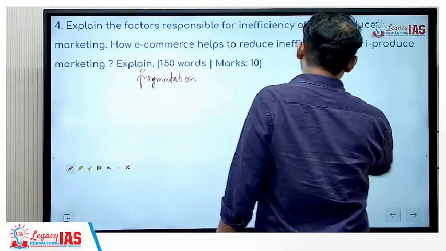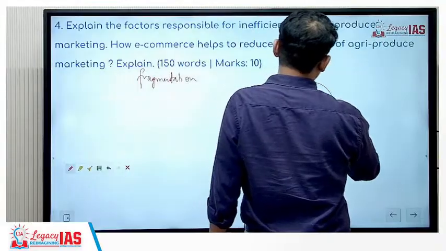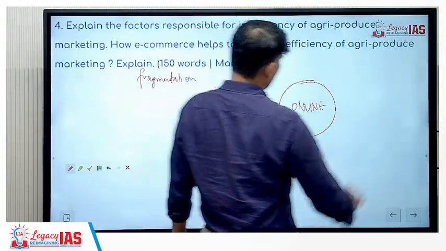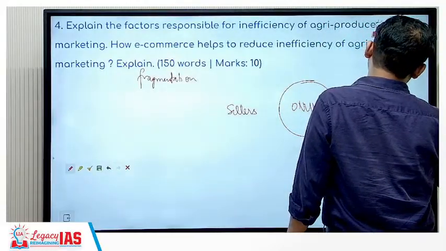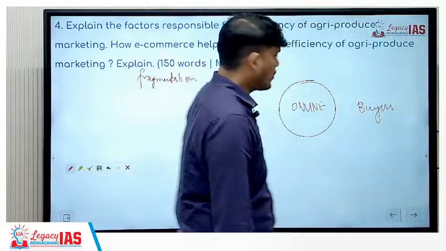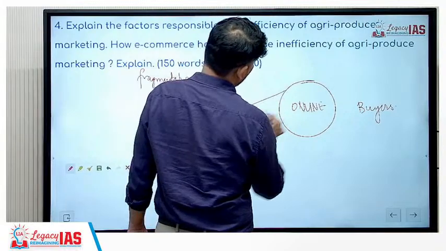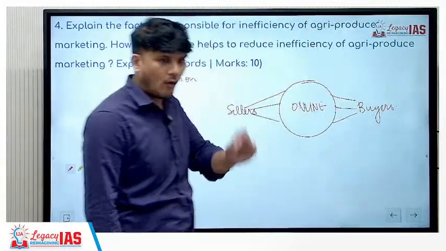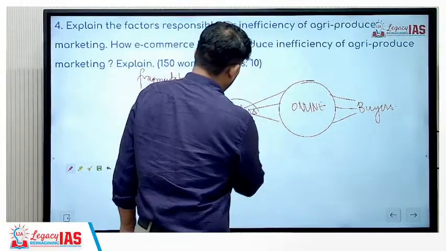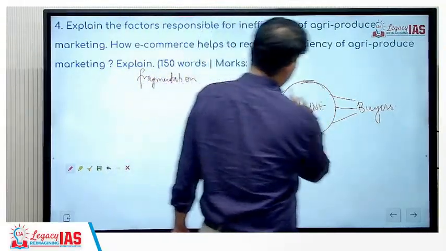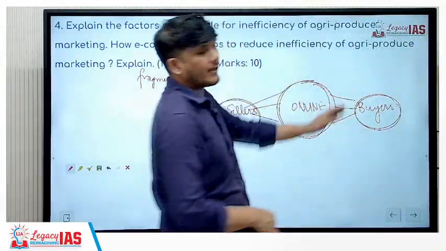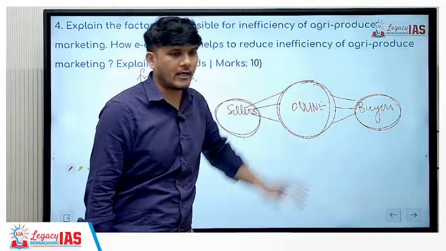So if this is the online platform, here there are millions of sellers and here there are thousands of buyers. Through this platform, you can connect the buyers and the sellers. Now people can combine together and sell at one place, and people can combine together and buy or sell a huge quantity at one place.